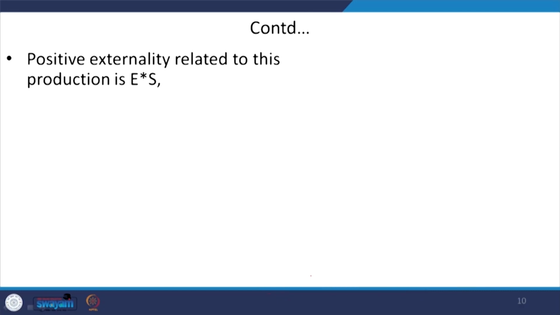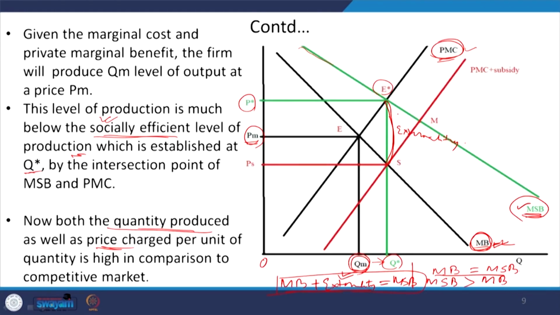So, now we are considering what is the positive externality here. So, here the positive externality related to this production is defined as the E star S. So, this is the positive externality, and since this is a positive externality, the policy, the regulator must be giving this much of subsidy to the green farm industry, right. So, this externality would be equivalent to your subsidy. E star S is equivalent to this P star PS, the subsidy level, okay.